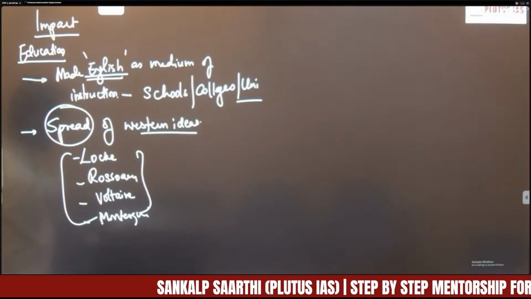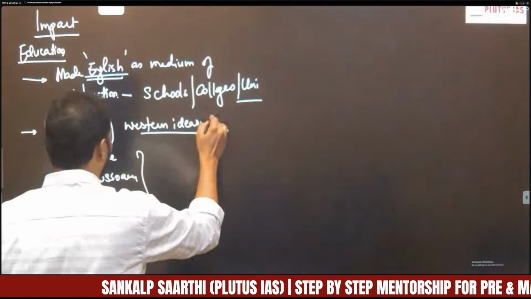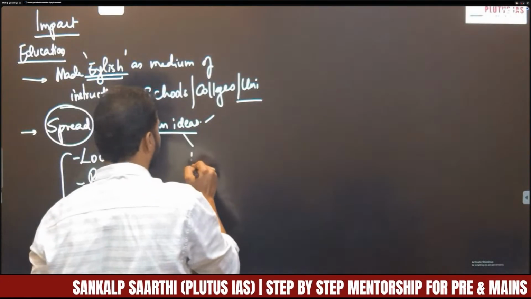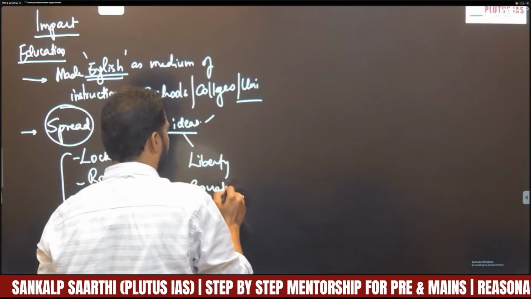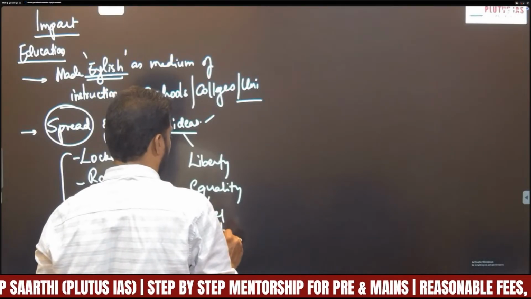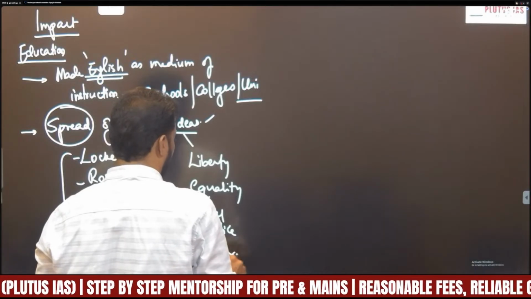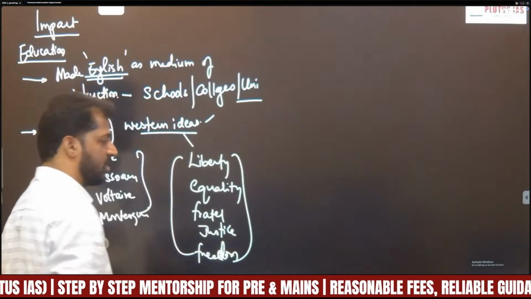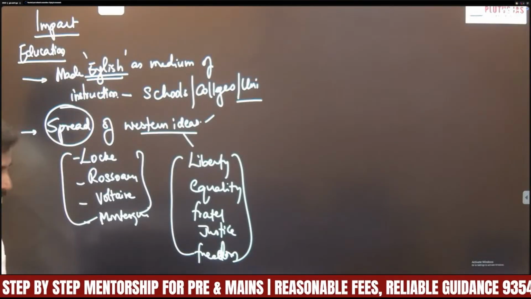So that I will discuss later. Western ideas in the sense, which ideas? Ideas like liberty, equality, fraternity, justice, freedom, republic, etc. So these ideas have gradually spread into India.